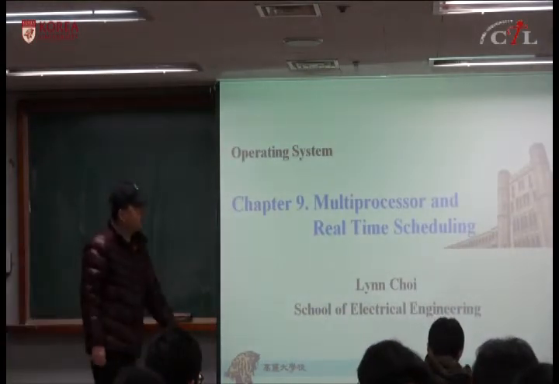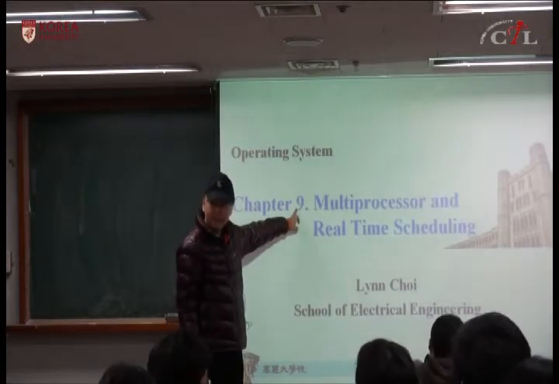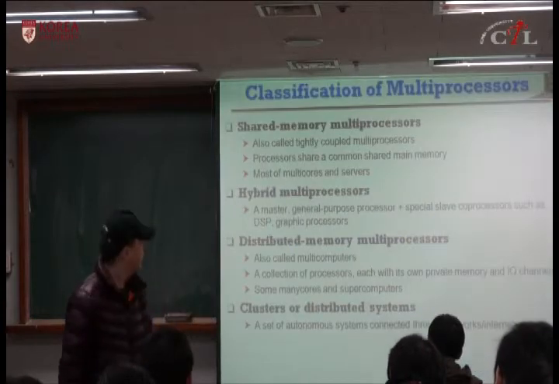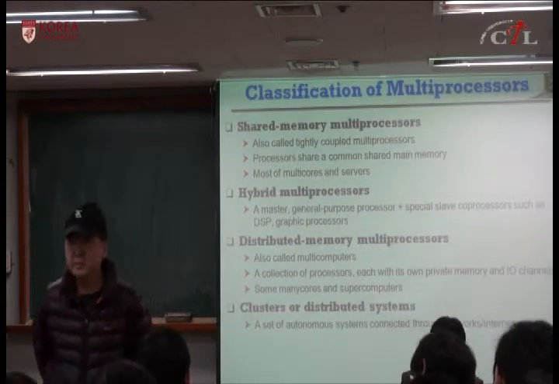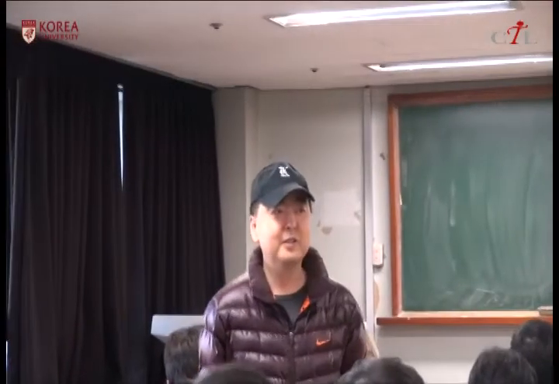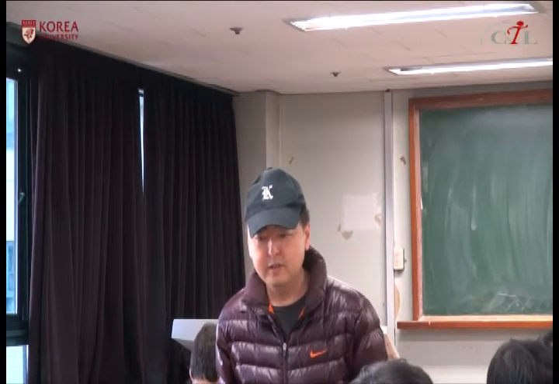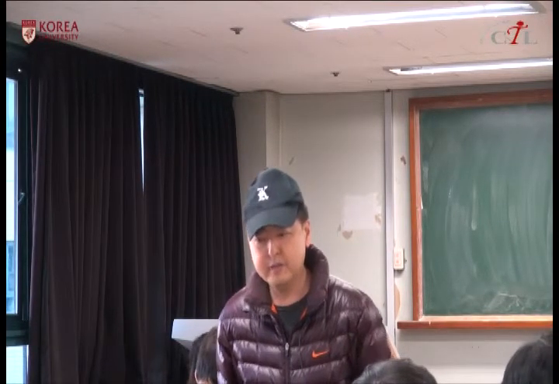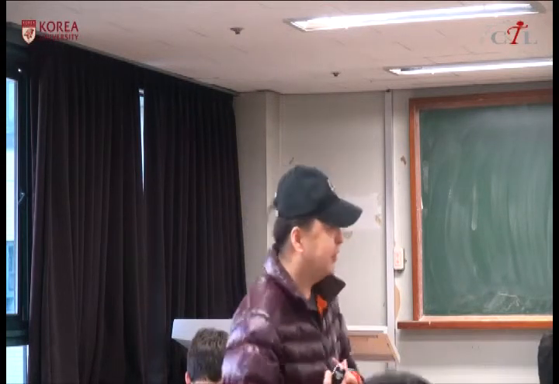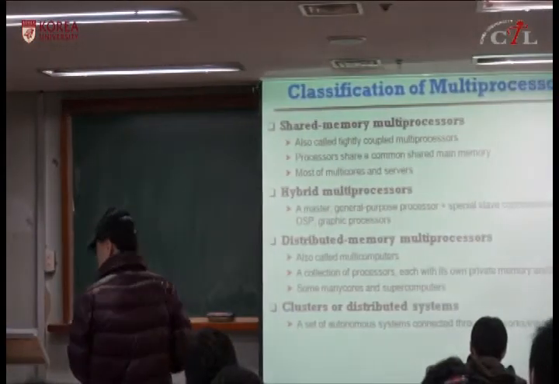Okay, the next chapter, multiprocessor and real-time scheduling. Is this chapter 10 or 9? 10. So this should be a typo. Chapter 10. So this is a more advanced topic. We can skip, but we can review the content in this chapter. So multiprocessor scheduling and real-time scheduling have some different flavors than uniprocessor scheduling. As an undergraduate student, you need to understand uniprocessor scheduling, but this is some extra material.